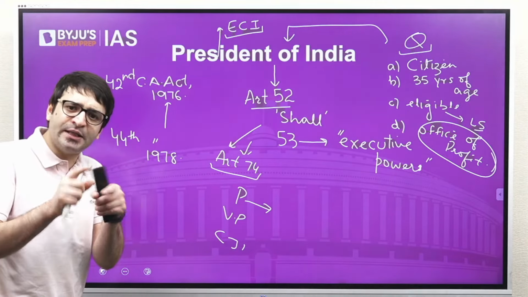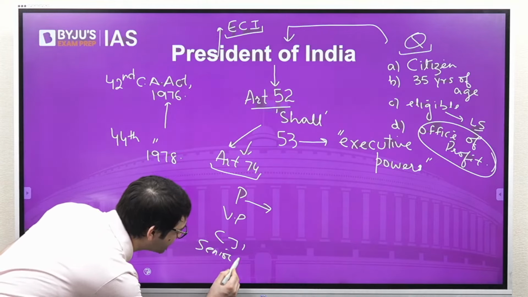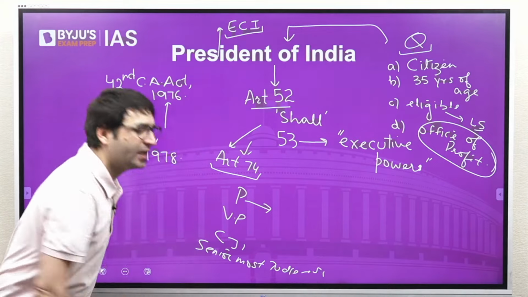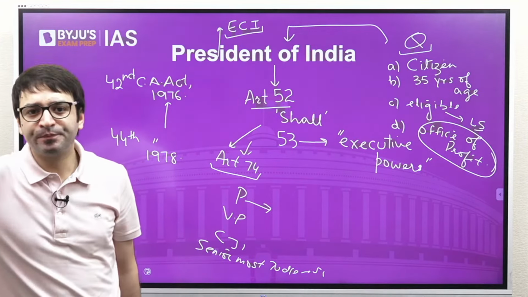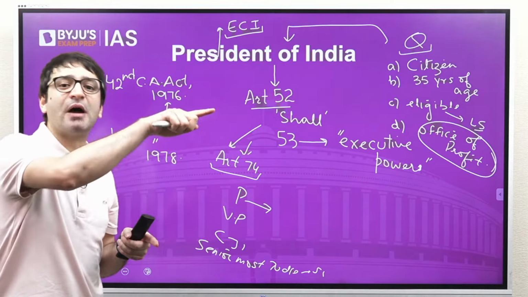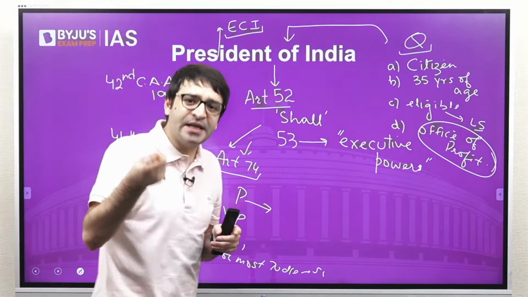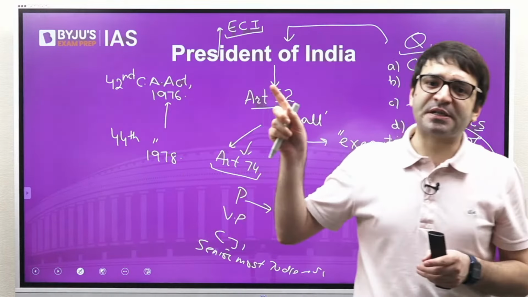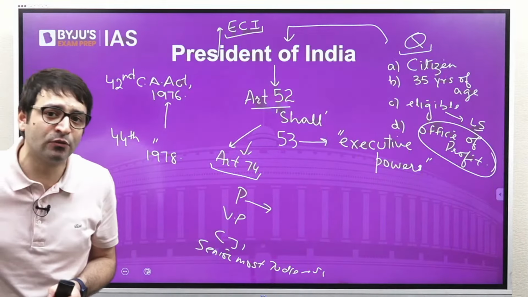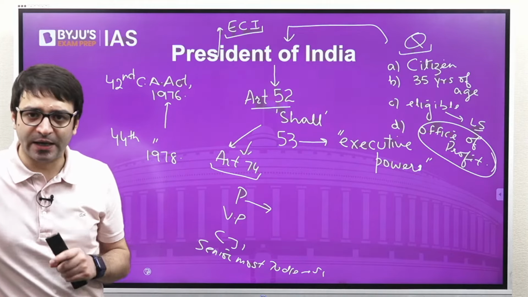If there is a vacancy in the office of the Chief Justice as well, then the senior most judge of the Supreme Court shall act as the President of India. That means the Chief Justice of India can also act as the President of India. This is not mentioned in the Constitution. A senior judge can act as the President of India. This is not mentioned in the Constitution. Where is it mentioned? It's mentioned in a law called the President (Discharge of Functions) Act, 1969.